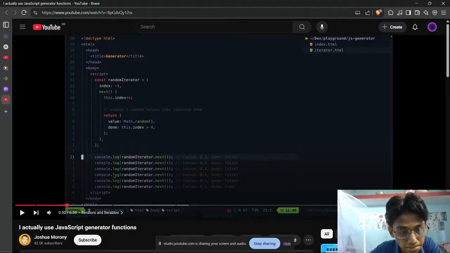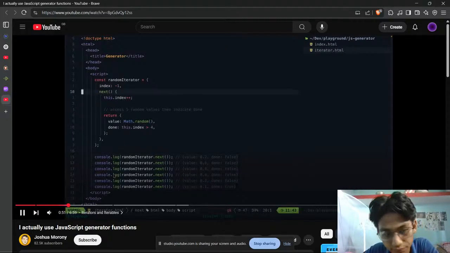Then const randomIterator.next and we have this, but I actually don't get it. So the dot next is just a function, but when is the value actually working? I don't get it, man. Come over here, look, actually we have a value right now.